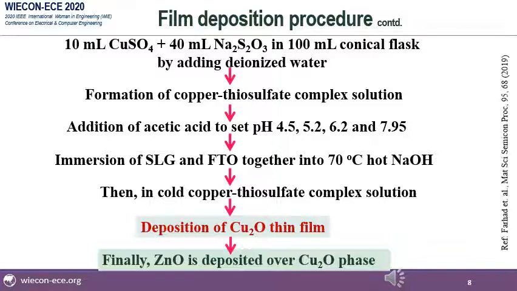After preparing these solutions, at first we immersed the SLG and FTO substrates together into sodium hydroxide solution, which was heated at 70 degrees Celsius, and then successively immersed the substrate into cold copper thiosulfate complex solution. A cuprous oxide thin film was deposited. Then finally zinc oxide was deposited over the cuprous oxide phase.